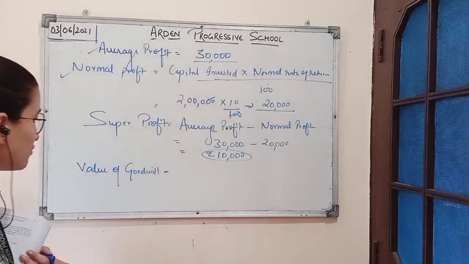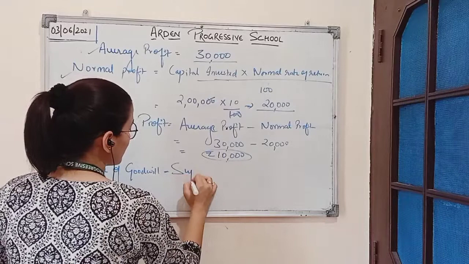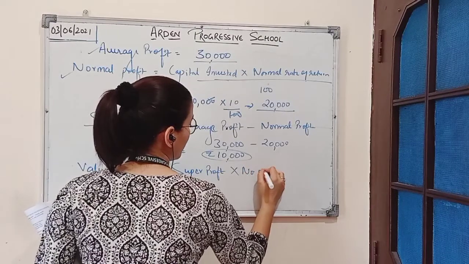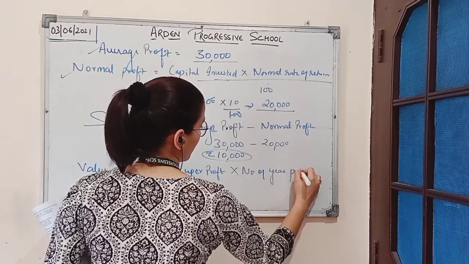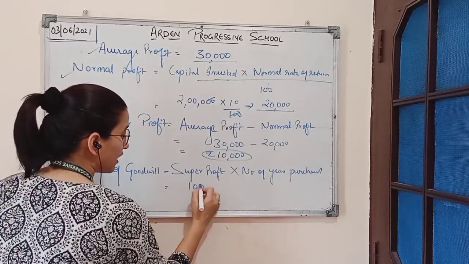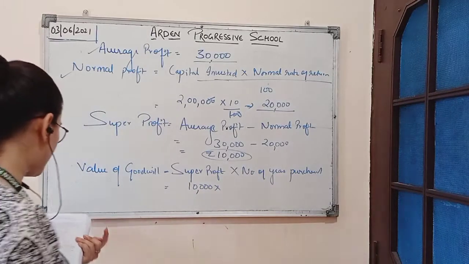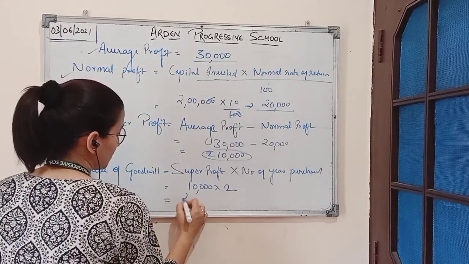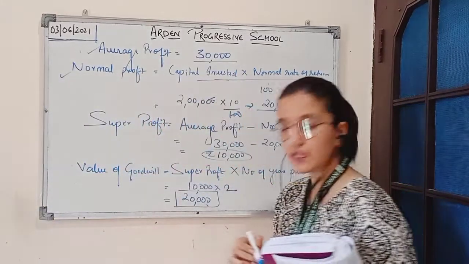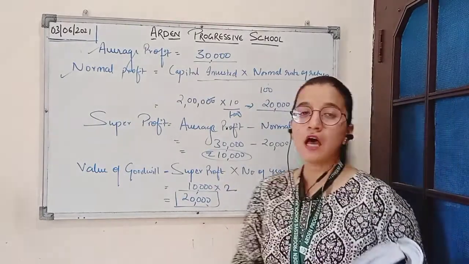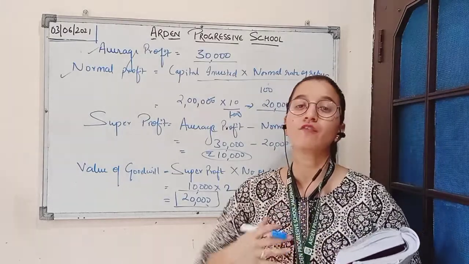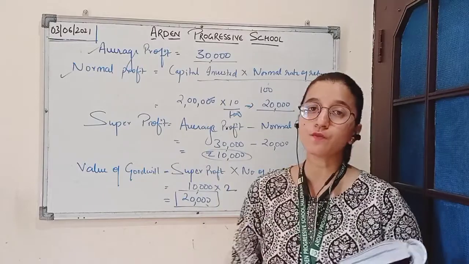The formula for value of goodwill under super profit method is super profit multiplied by number of years purchased. Super profit we have calculated is 10,000 and number of years purchased is 2 years, so the amount of goodwill is rupees 20,000. This is how we solve a numerical question based on the valuation of goodwill under super profit method.